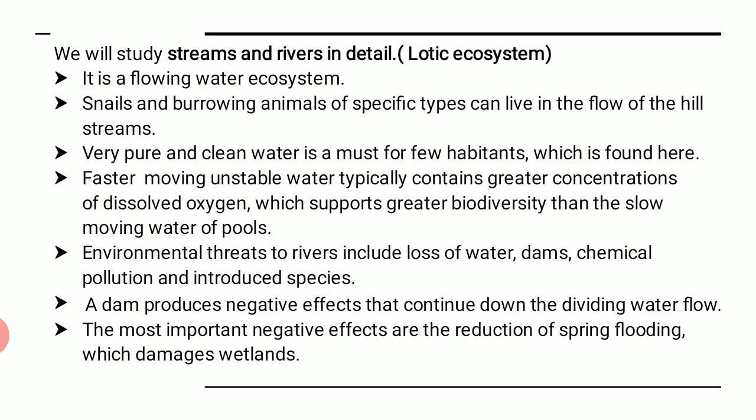So environmental threats to the rivers include loss of water when they dry up, the building of dams, chemical pollution and introduction of new species. Right? Now these may create an imbalance in the river water system. A dam produces negative effects that continue downstream, dividing the water flow. That means if you are creating a dam, you somewhere bifurcate or channelize the flow of water, and that may be artificial in nature, and that may affect the creatures living within it, because it's a flowing water system.